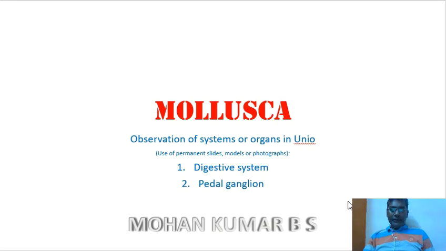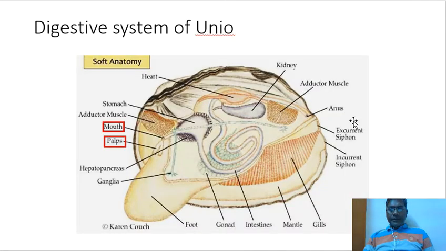Hello everyone, this is Mohan Kumar and today I shall be introducing two organ systems in Unio, belonging to phylum Mollusca. The first system is the digestive system of Unio.